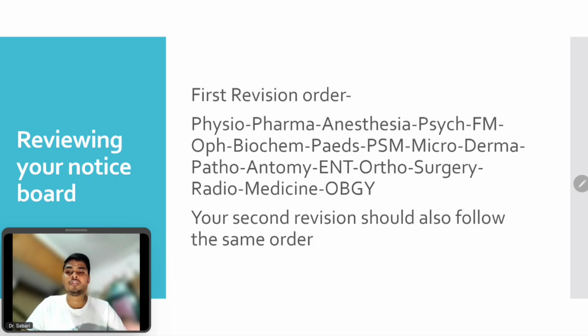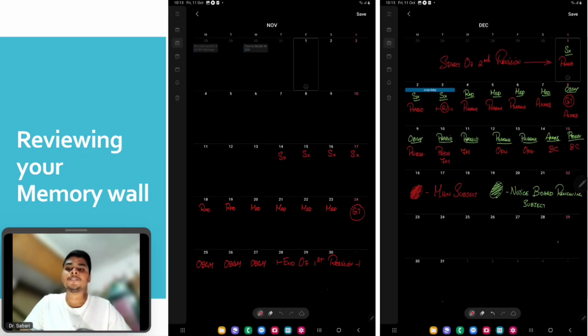Right. So, reviewing our notice board, we will come to that notice board and memory wall. So, kindly stick to the order that you did your first revision, right? We have discussed the meaning behind following this order. That is, physio, pharma, anesthesia, psych, FM, ophthal, biochem, peds, PSM, micro, derma, patho, anat, ENT, ortho, surgery, radio, medicine, and OBGY. So, the same order you will follow for your second revision also, right? If you haven't seen why we are following this order, kindly go and watch the first revision video. You might get a better understanding why we follow this order, right?